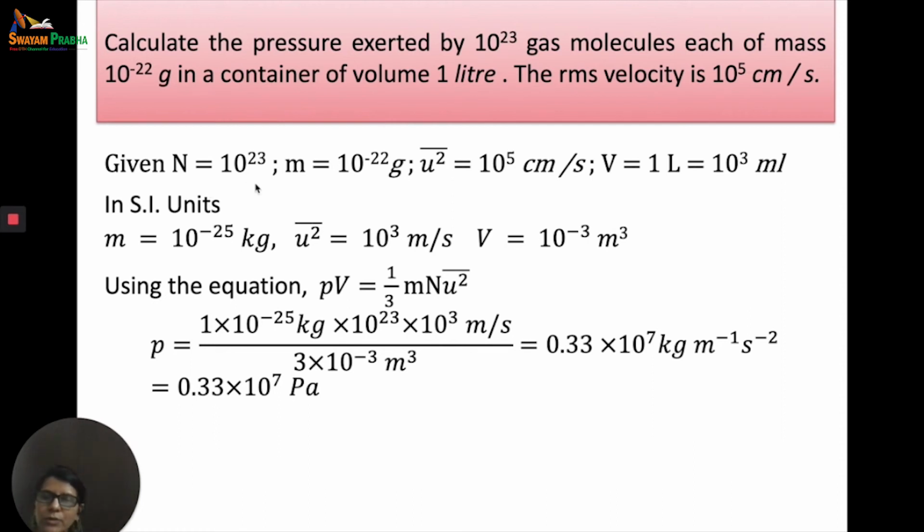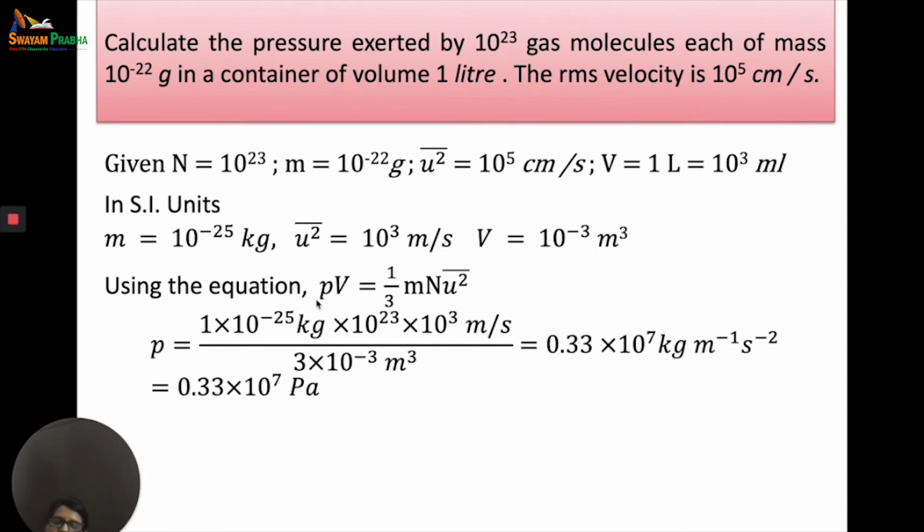So N is equal to 10 to the power 23, m is equal to 10 to the power minus 22 grams. So this will be equal to 10 to the power minus 25 kg, because we will be using SI units. u bar square is equal to 10 to the power 5 centimeter per second, so we will be converting it into 10 to the power 3 meter per second. V is equal to 1 liter or 10 to the power 3 ml. So V is equal to 10 to the power minus 3 meter cube.